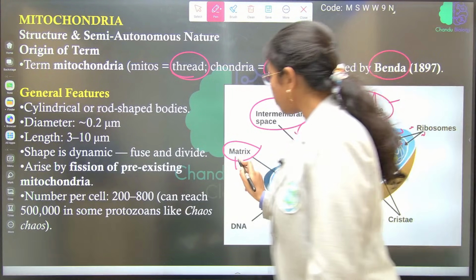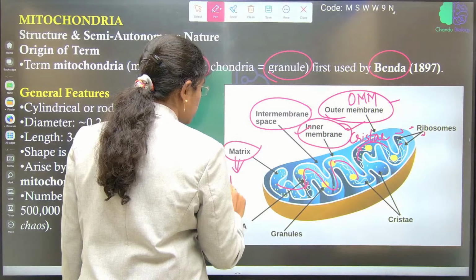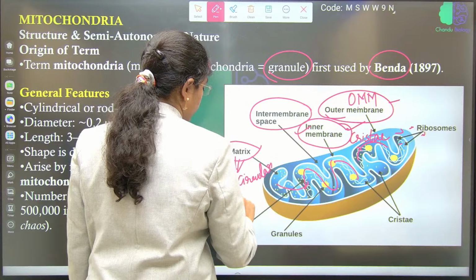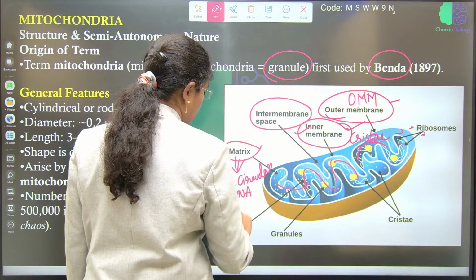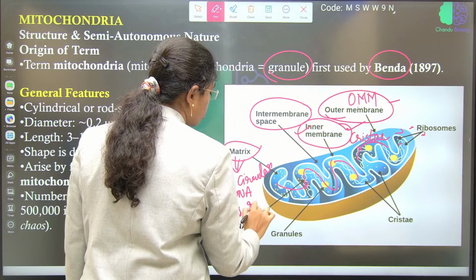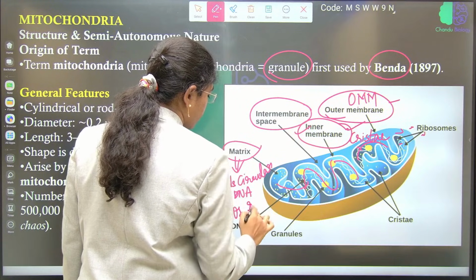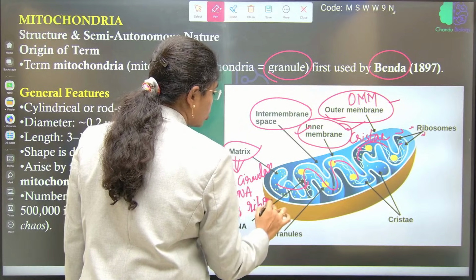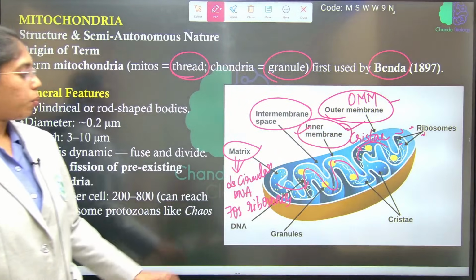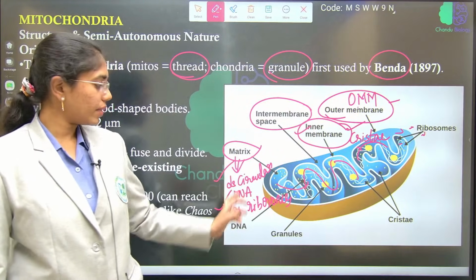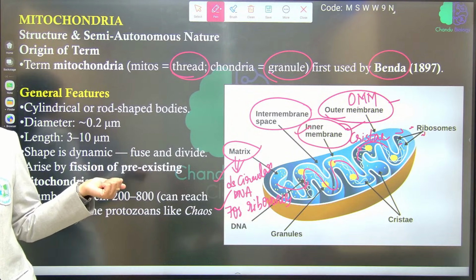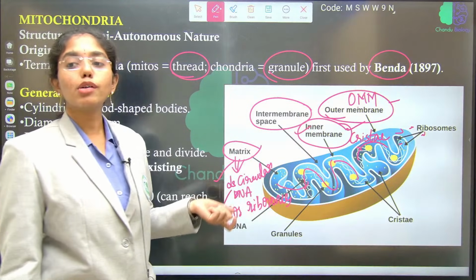And the matrix of mitochondria will have double-stranded circular DNA, and it also has 70S ribosomes. These two features will show a strong resemblance with the prokaryotic cell. Possessing 70S ribosomes will show a strong resemblance with what? Prokaryotic cell, which is clearly explained by the endosymbiotic theory.